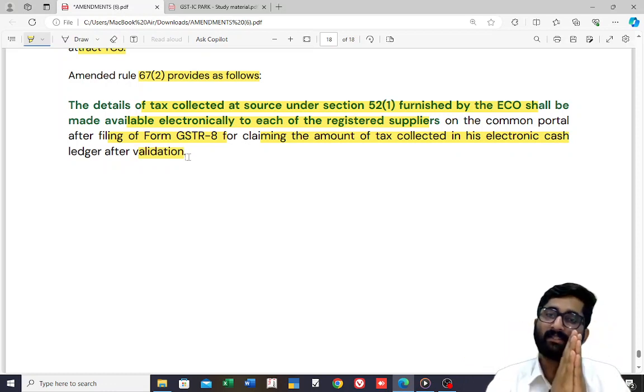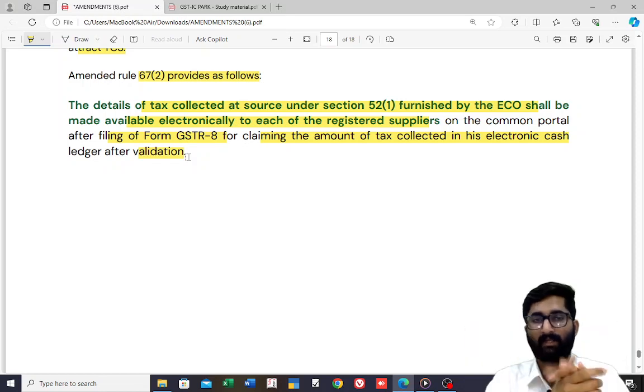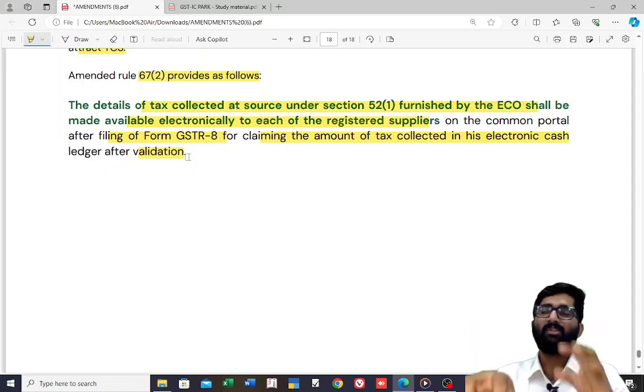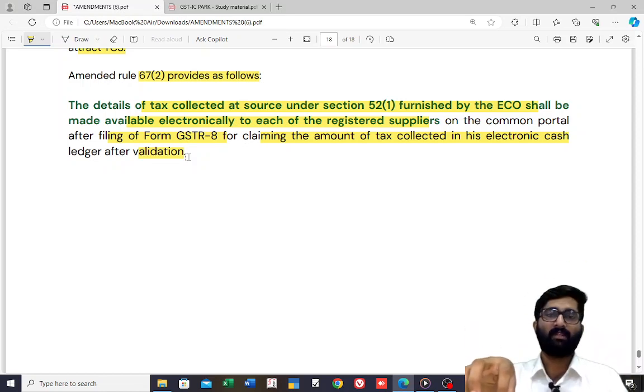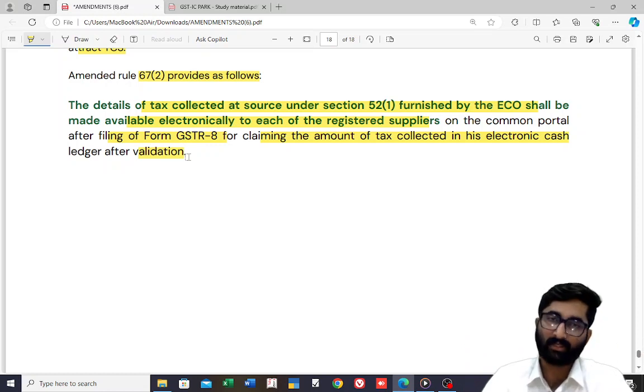So who will get that statement? Only each registered supplier. If that person is unregistered, then he will not get the statement. So this is a simple one. If you are a supplier through e-commerce and registered, you will get the statement. If you are not registered, then there is no point in giving the statement because TCS is not done.